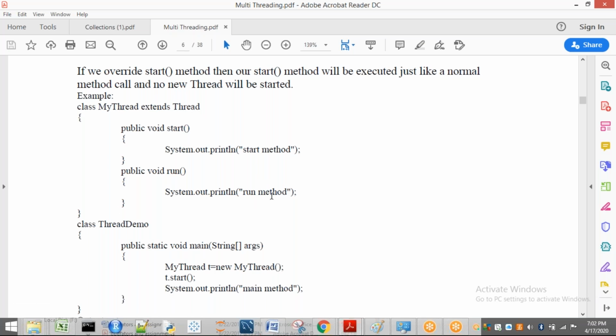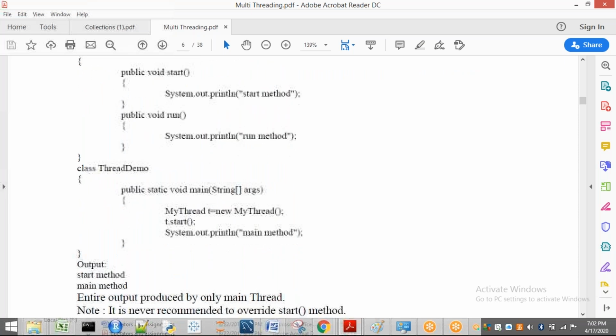And after printing in the start method, it will come back to the main thread. So here the run method will not execute. This is the main important point. See, the start method is printed first. After that only the main thread is going to print. So the entire output is produced by only the main thread, because the child thread is not created, because we have not executed the start method in the Thread class.